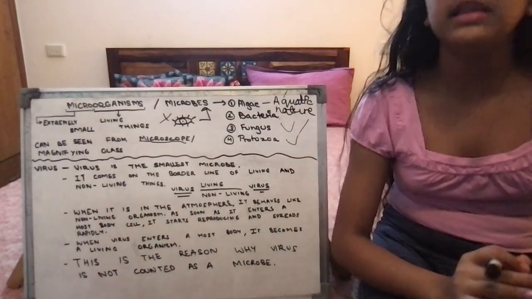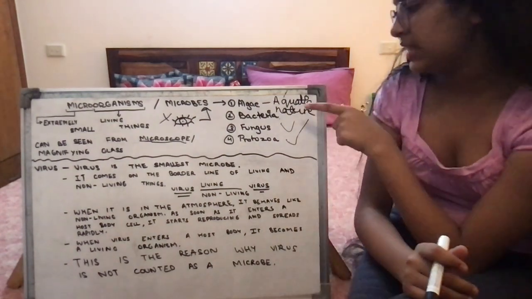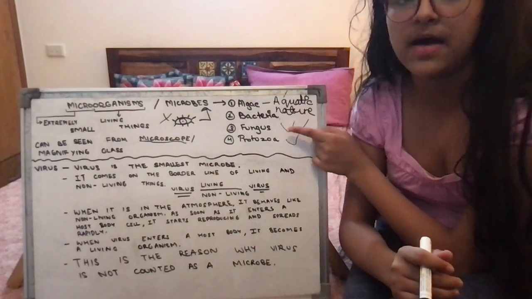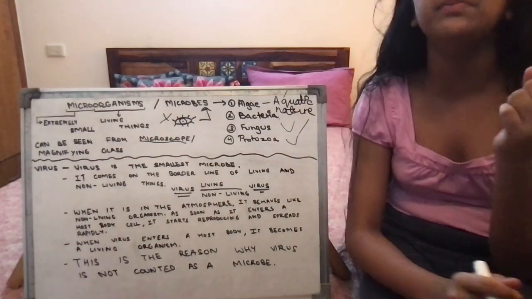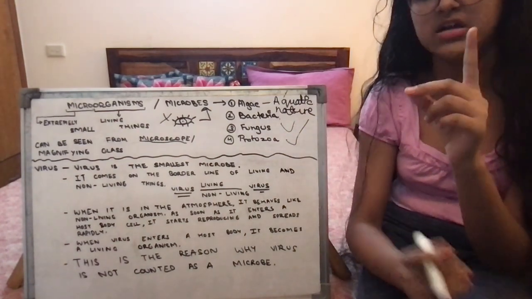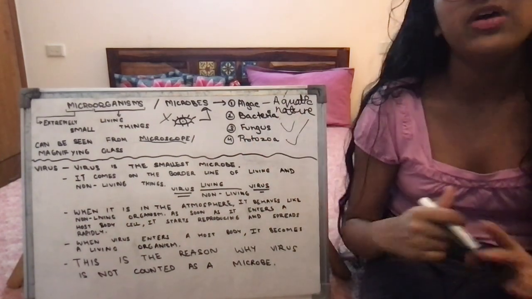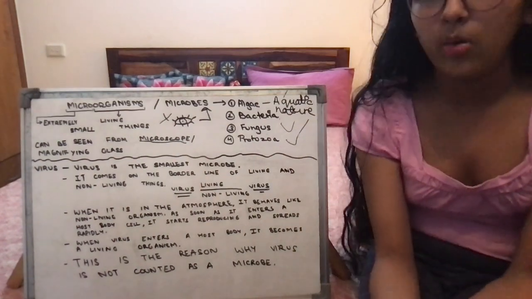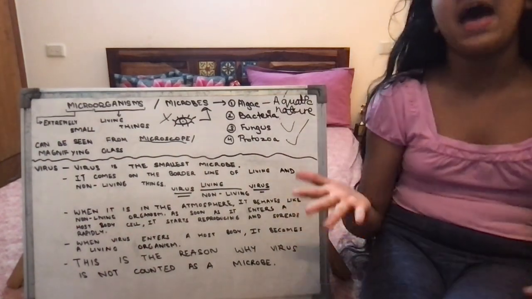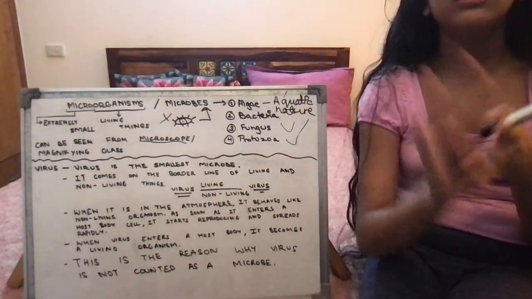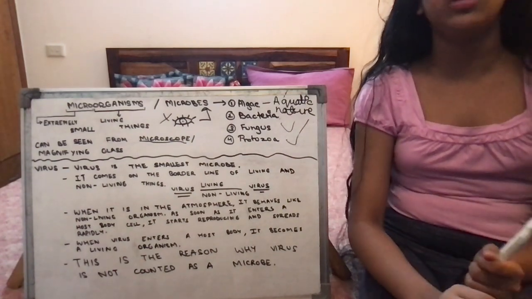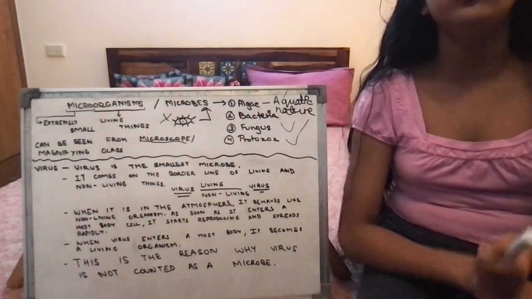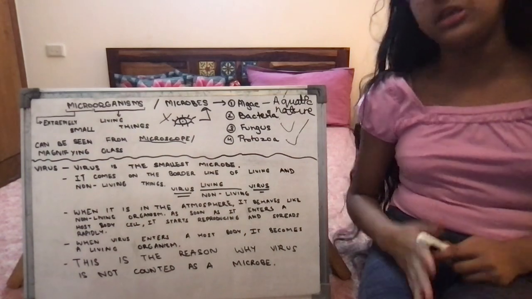Understood? Clear? Great. Next we have bacteria. After hearing the word bacteria, you must be thinking of disease and how nasty it is, I understand. But no, bacteria have their advantages as well. In the conversion of milk to curd, a bacterium known as lactobacillus is used.